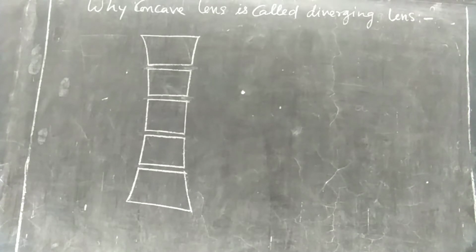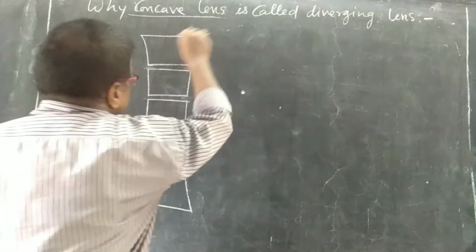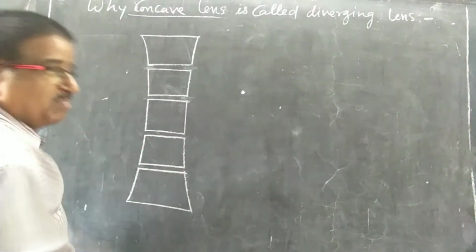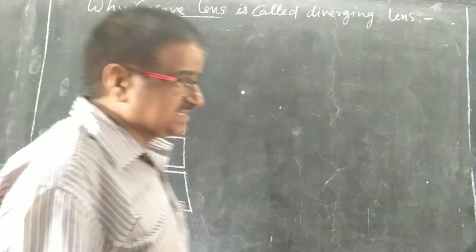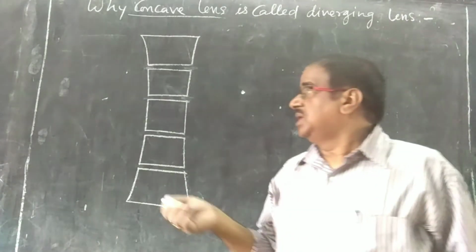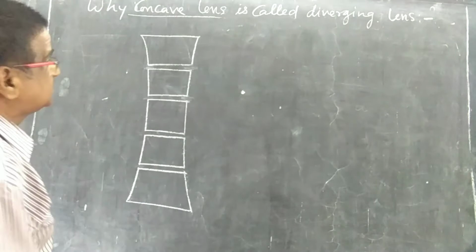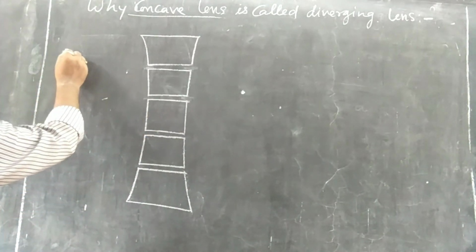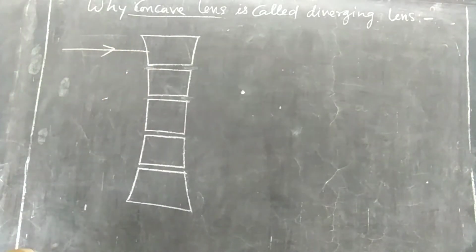Again we can say that this is the concave lens. A concave lens is also a combination of many prisms, or you can say glass slabs. So a glass slab is also a combination of prisms. So this concave lens is also a combination of prisms as well as glass slabs. Let us see how it deviates or diverges. Let us consider a light ray here falling on the upper surface.